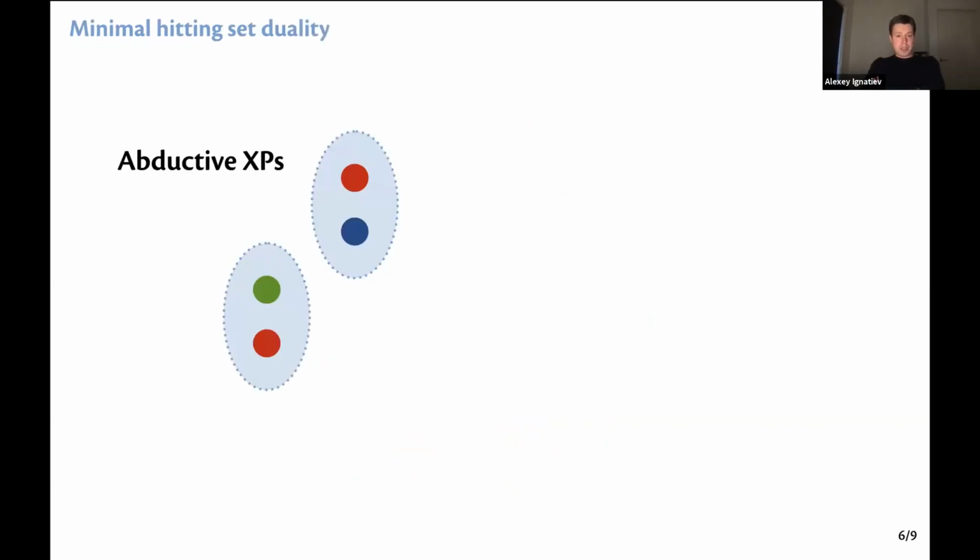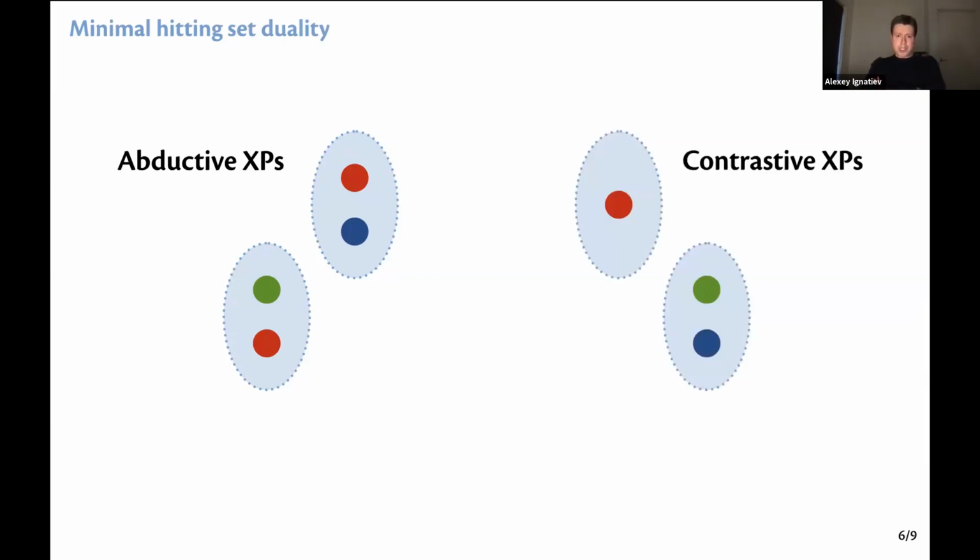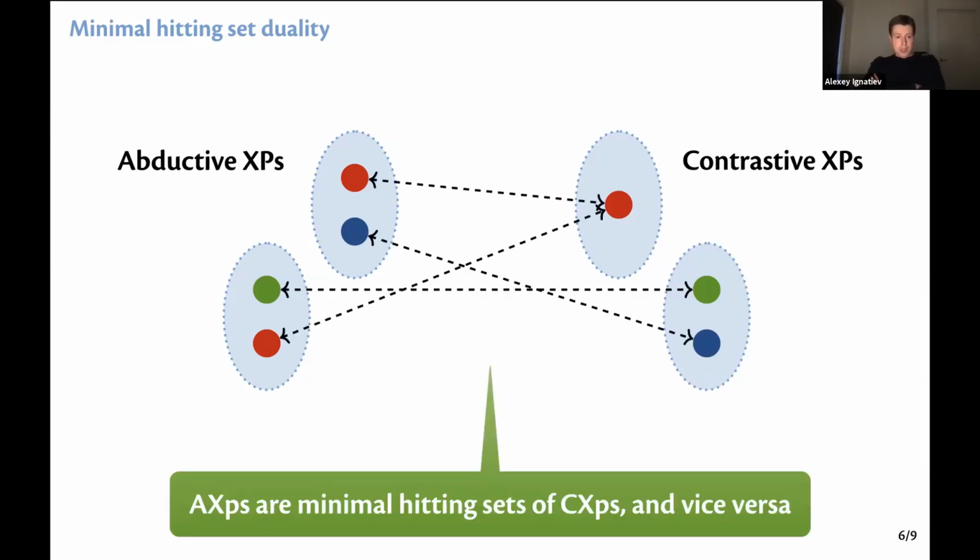What we also showed in this paper is the following nice result. Say we have these 2 abductive explanations, each of size 2, and they share a literal, the red one. Given this set of abductive explanations, we can actually construct contrastive explanations by what we call the hitting set duality. What we want to say here is that each abductive explanation is a minimal hitting set of all contrastive explanations, and the other way around. If you look at this image, you can see that the red literal is shared. So to hit these 2 AXPs, it's enough to pick just this single literal, and that will comprise one of the contrastive explanations, and the other one would be to take the other 2 literals from the abductive explanations.